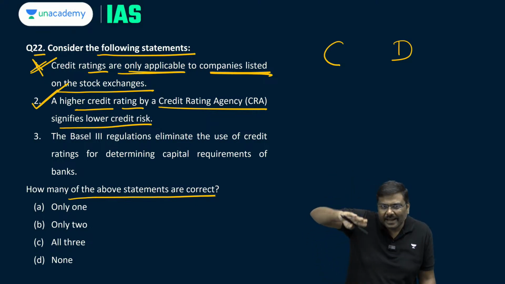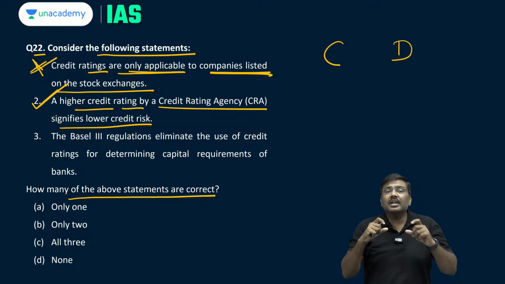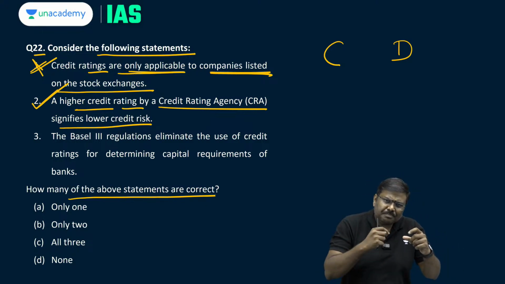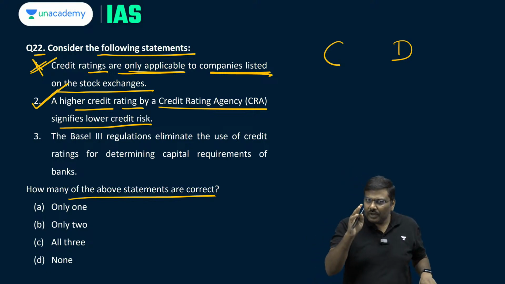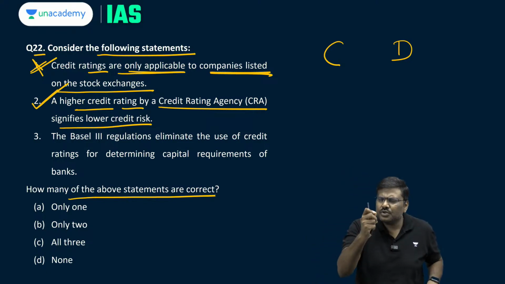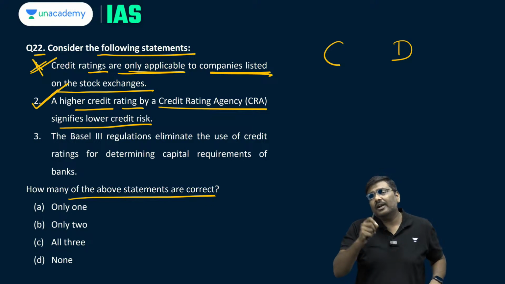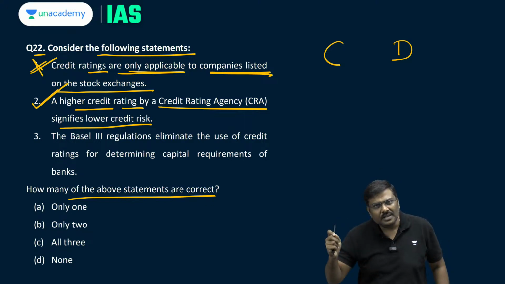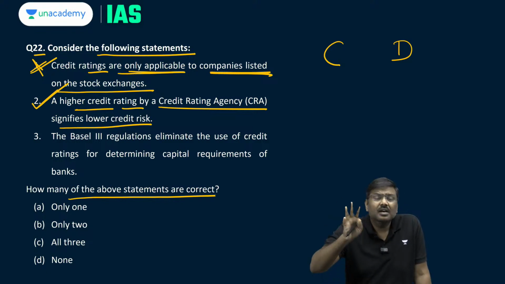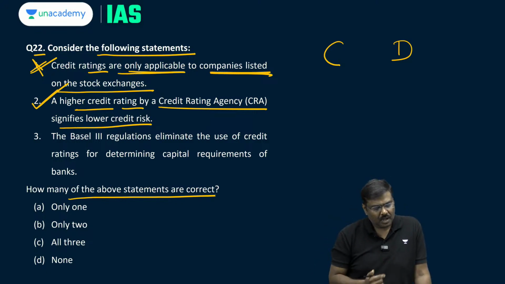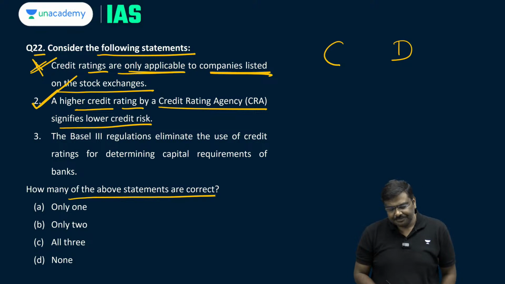And when you move to the second part of the table, they will generally refer to this group as a speculative grade or a junk grade. And if one instrument has a speculative grade or a junk grade such as C or D, in such case the risk is very high, returns will also be very high. So second statement is correct.